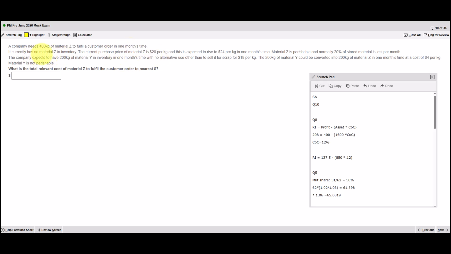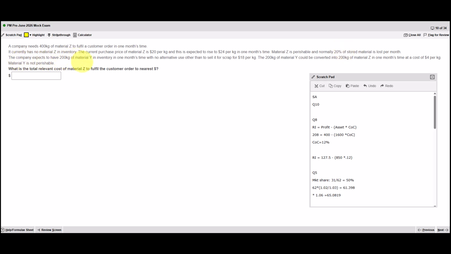It currently has no material Z in inventory, and the current purchase price is 20 per kilogram. And this is expected to rise to 24 in 1 month's time. There you go. So that's where we're starting to look at the 1 month. Material Z is perishable and normally 20% of stored materials lost per month. So they could buy it now at the lower price, but 20% would perish, or they could wait a month and buy it, and then they wouldn't have to worry about this amount that perishes.